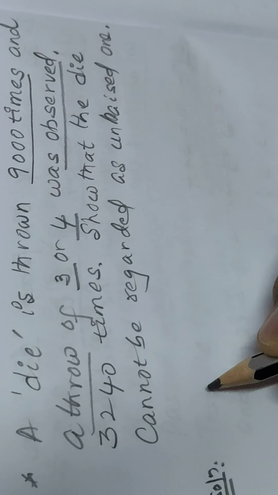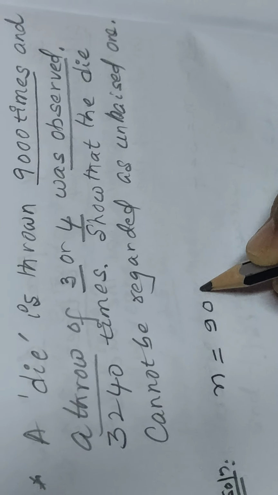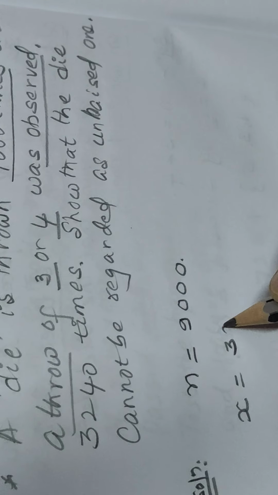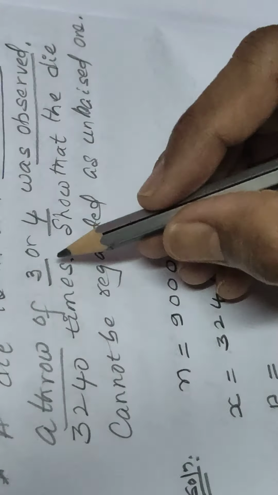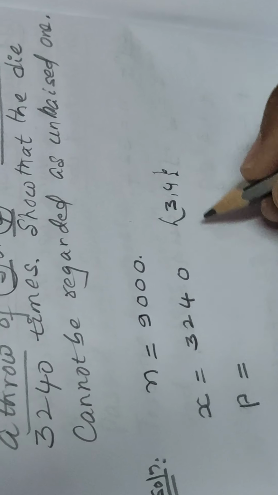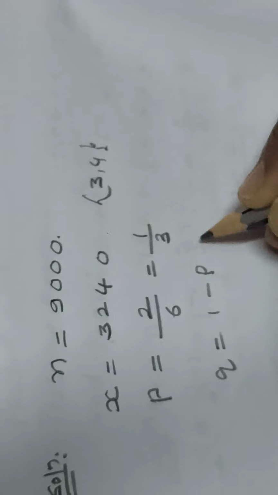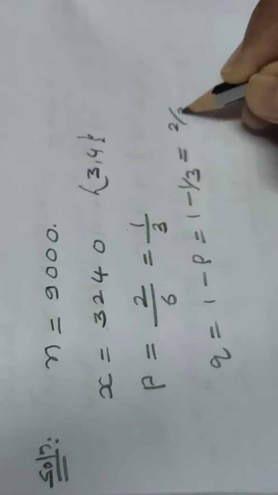So again n is the number of times it is thrown, that is 9000. x is the number of successes, that is 3240. p is the probability that the die shows 3 or 4, so we get 2 divided by 6, that is 1 by 3. q is equal to 1 minus p, 1 minus 1 by 3, which gives 2 by 3.